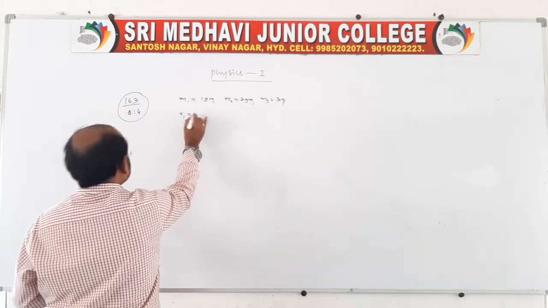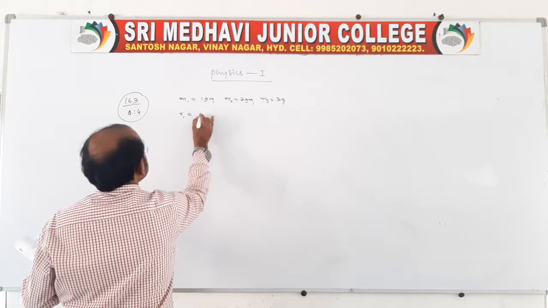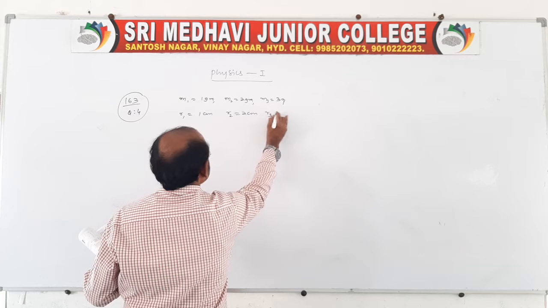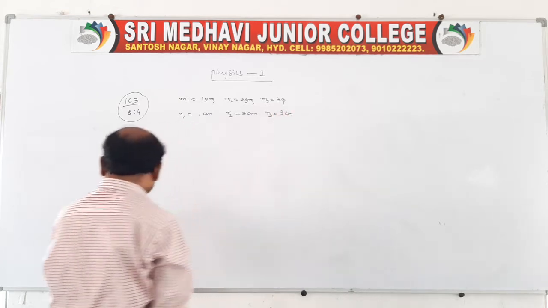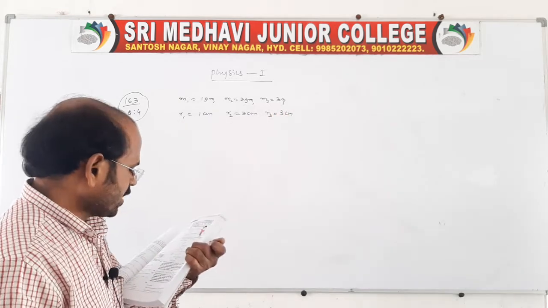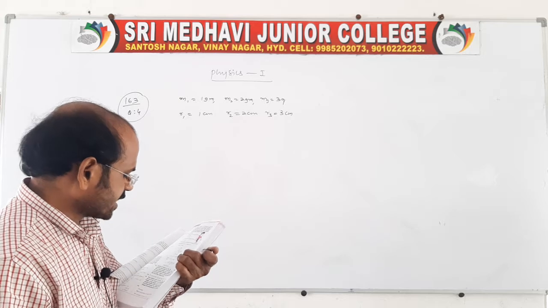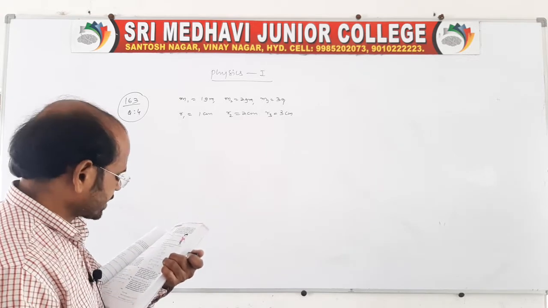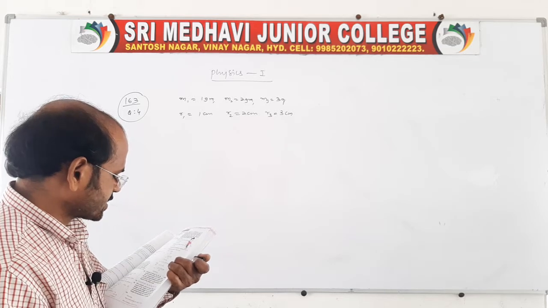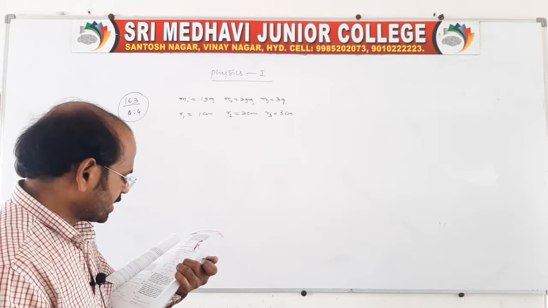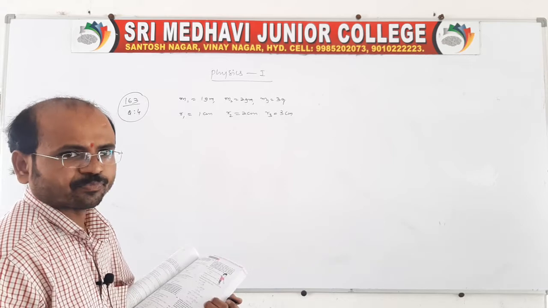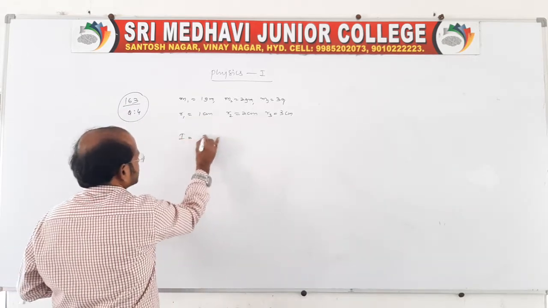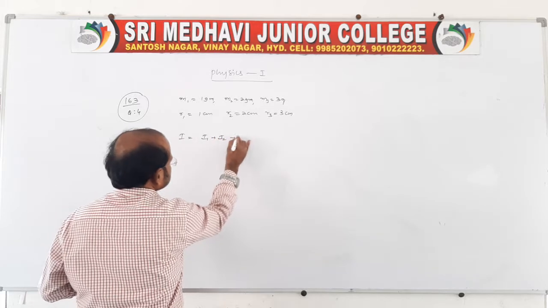And the distances are located at different places: R1 is equal to 1 centimeter, R2 is equal to 2 centimeter, R3 is equal to 3 centimeter, which are located respectively on a meter scale. These particles are located at distances on a meter scale. Find the moment of inertia of the system of particles about the perpendicular bisector of the meter scale. So here moment of inertia is asked. Total moment of inertia is equal to, simply, I1 plus I2 plus I3.